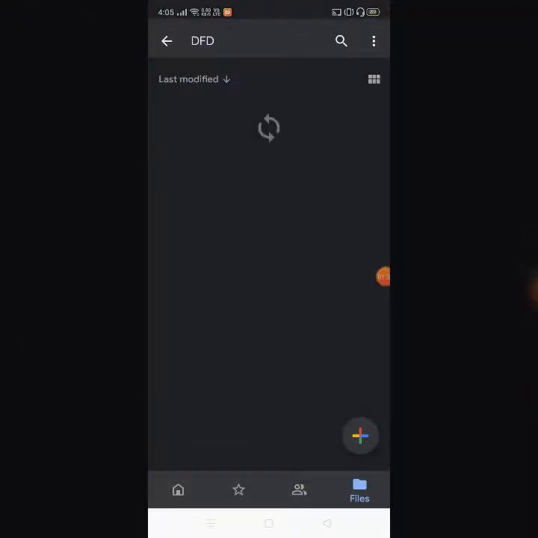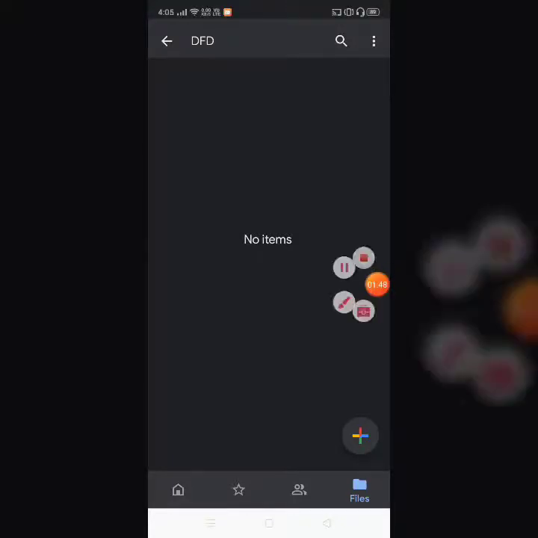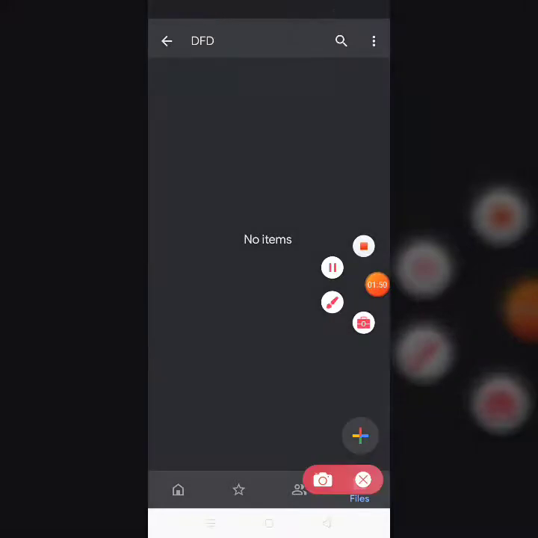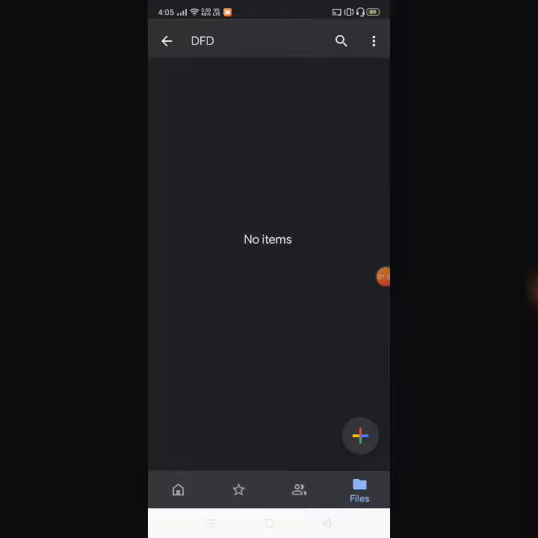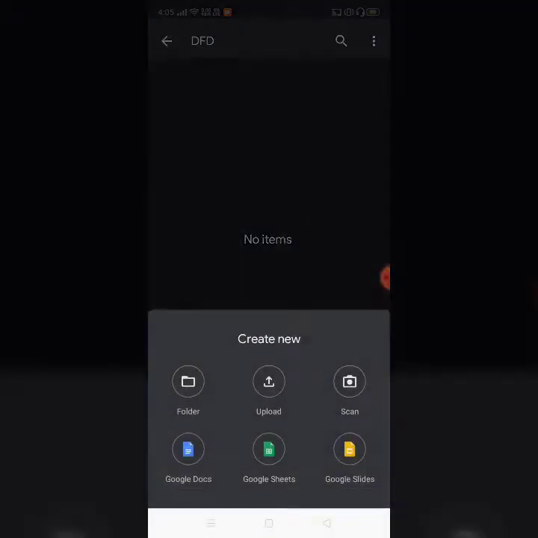Just click on that folder, and you could see no item is available, since it is a newly created folder. It doesn't have any files inside it. Now to upload a file in this area, again I'm going to press the same plus symbol. I kept my PPT in my mobile storage space.